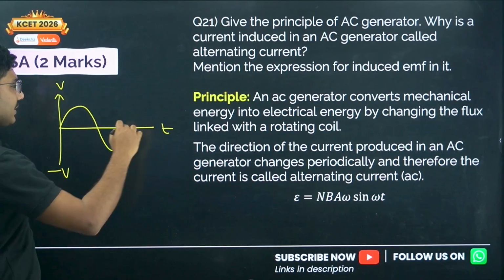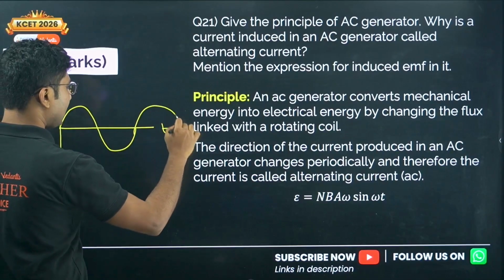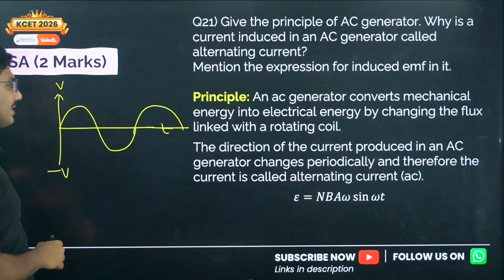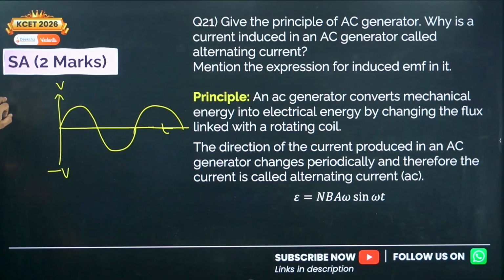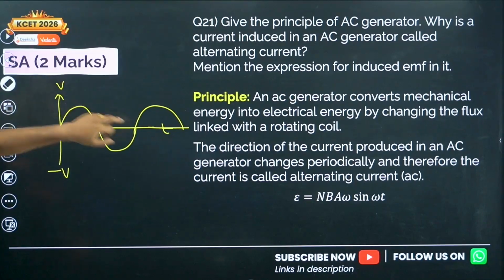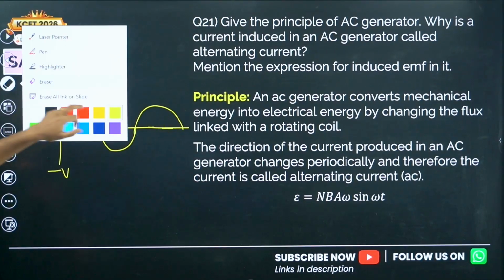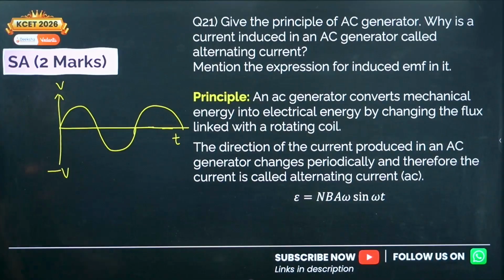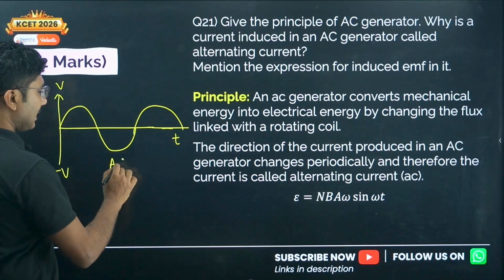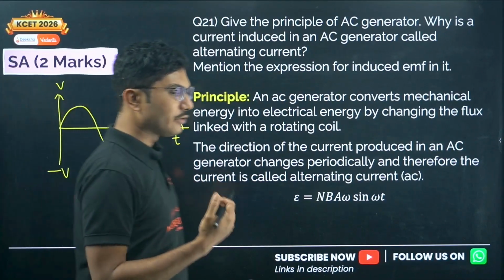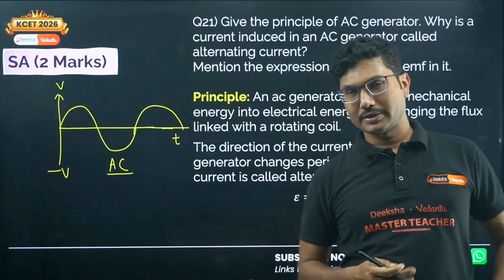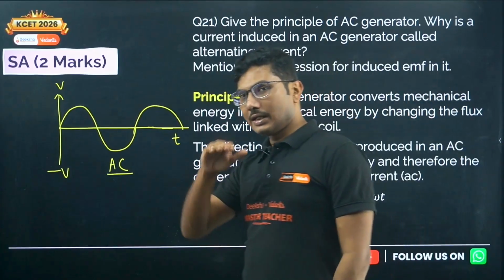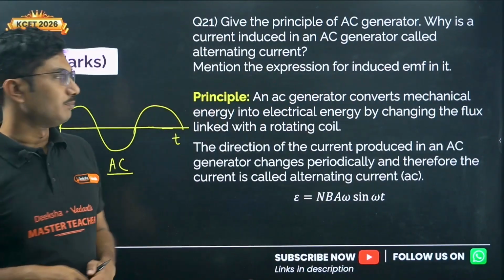There is a fixed time interval after which the direction of the current changes, and as you move on with time, after each and every interval it will change its direction, and that's why it is called AC. So this is an example of AC current. The voltage value changes, plus and minus, whereas in direct current the direction of current remains the same.